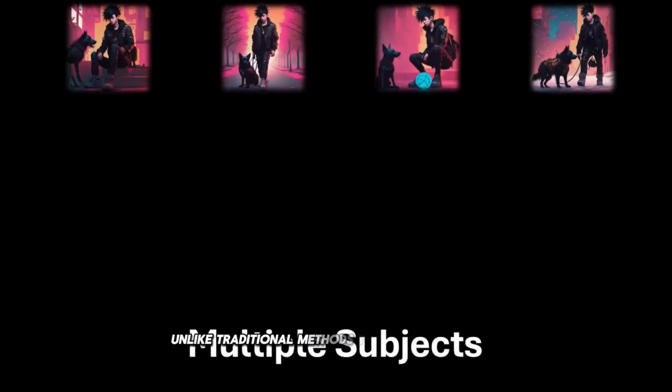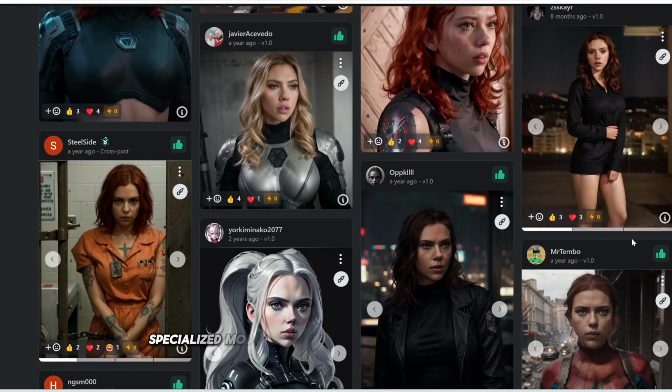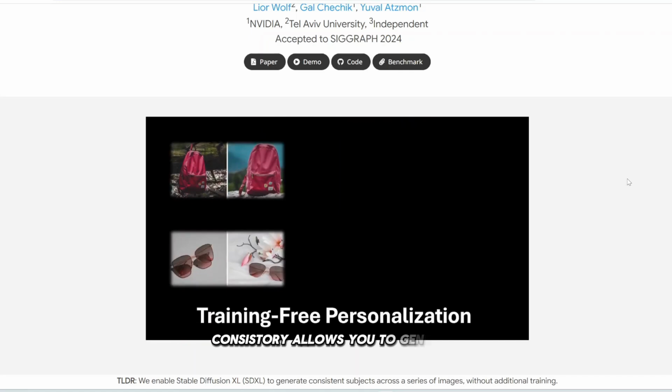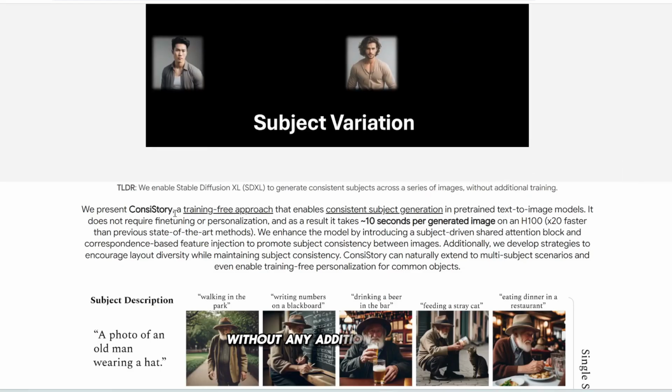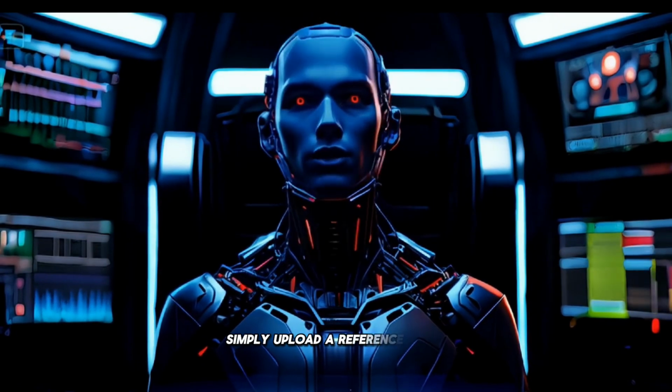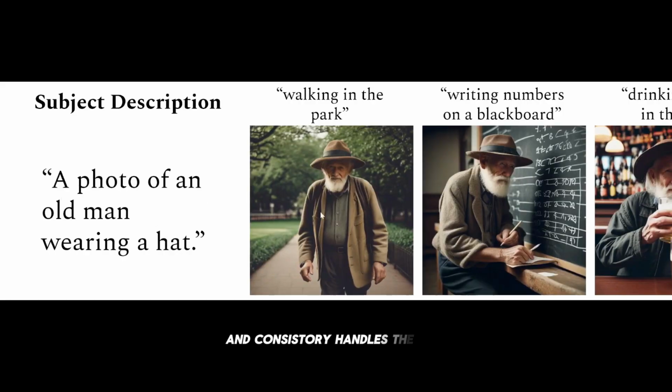Unlike traditional methods that require training specialized models on numerous images of a character, ConsistStory allows you to generate storyboards with consistent characters without any additional training. Simply upload a reference image and ConsistStory handles the rest.